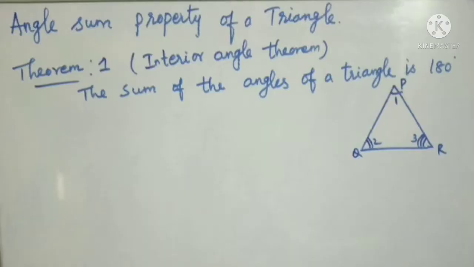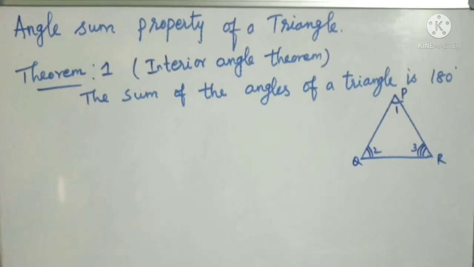In this class, we are discussing angles and properties of triangles. Angles and properties of triangles you already learned in the previous year. Two triangle theorems you learned: the interior angle theorem and the exterior angle theorem. So once again we can recall the two theorems, and based on those theorems we can find the angles.